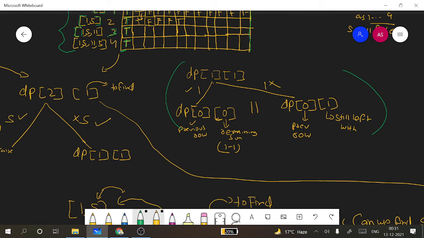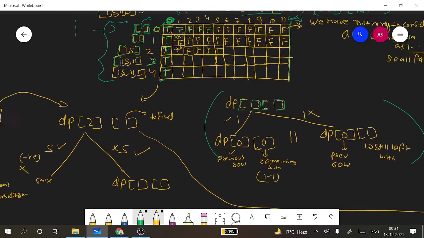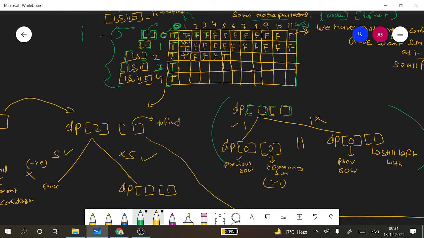If we are given dp of 1 and 1, we need to fill this dp of 1 and 1. What do we need to consider and what decision do we make? For dp of 1, this states that we are standing at this ith one row where we'll have one element and we have to find 1.